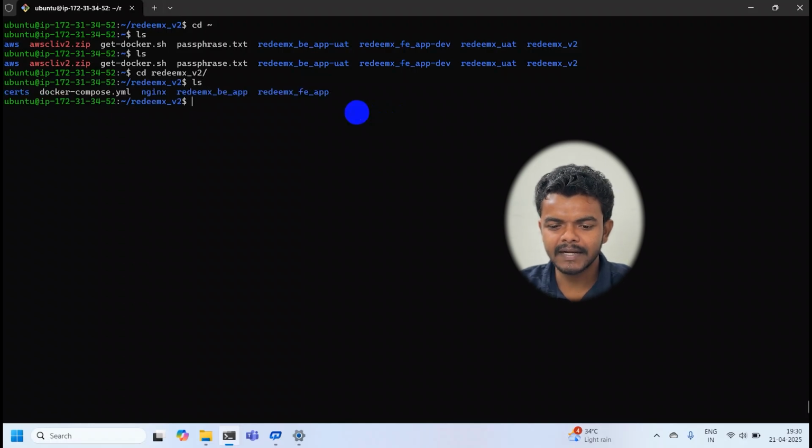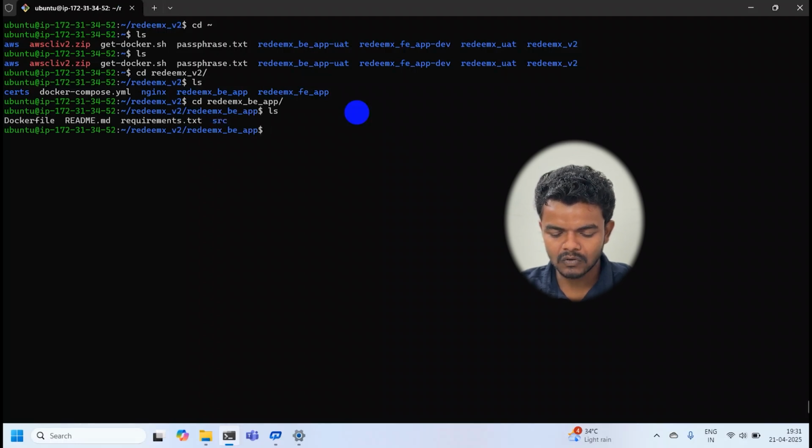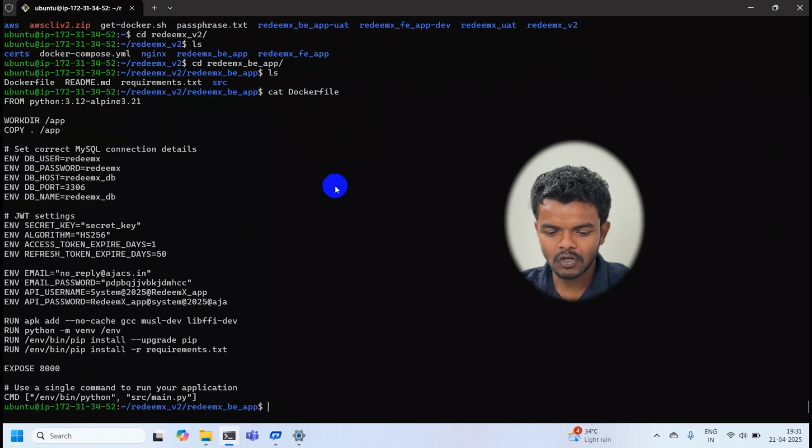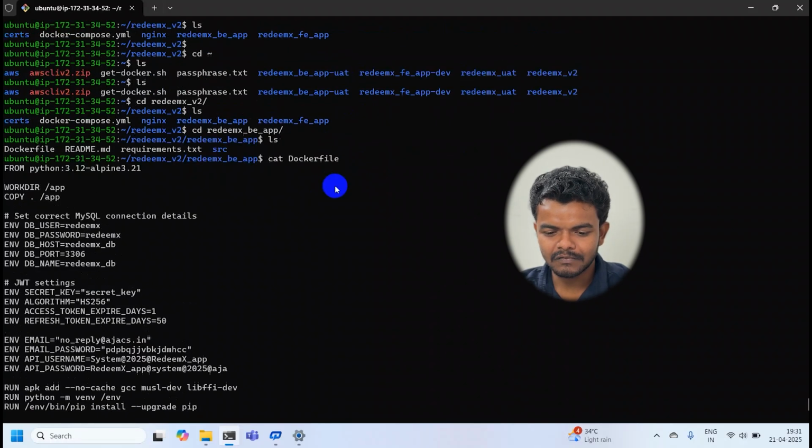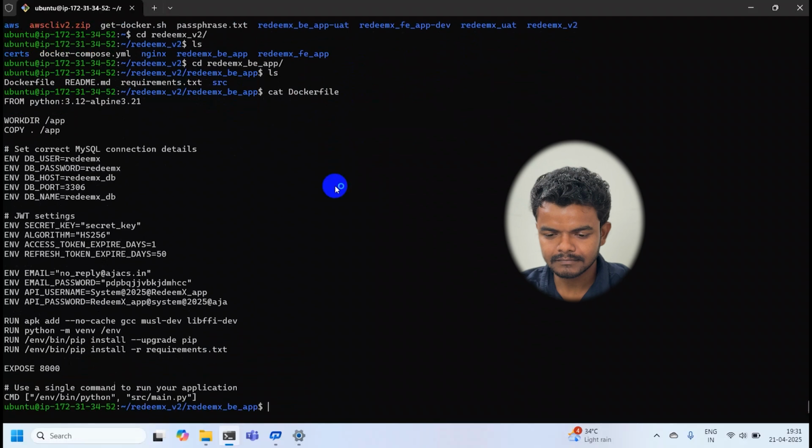Here we can find the backend and front-end applications. I go into the backend application first. There I have to write a Docker file. I will show my Docker file as per my backend requirement.